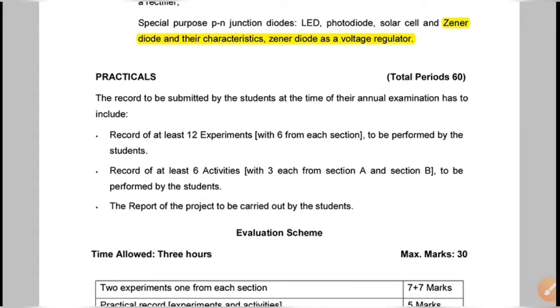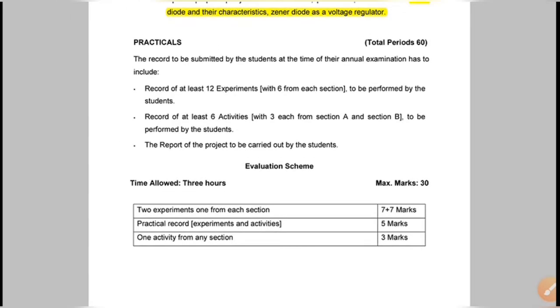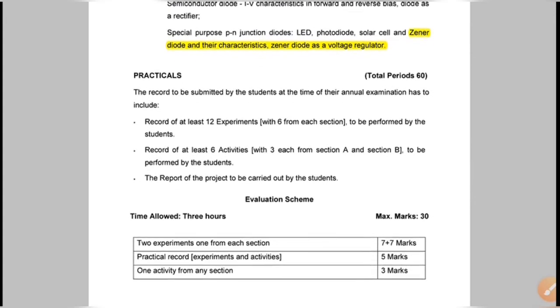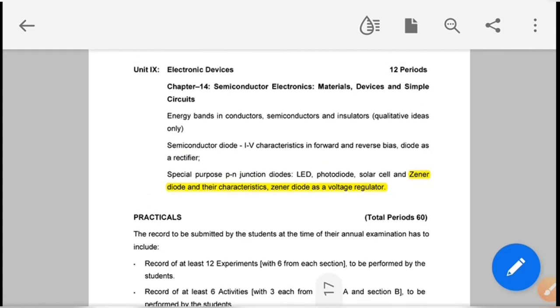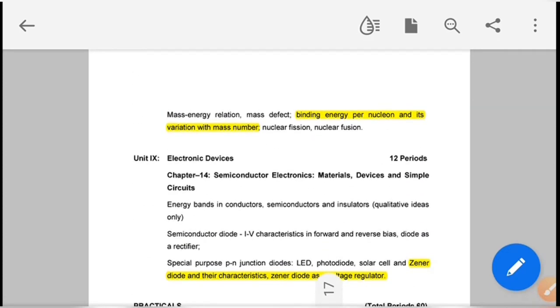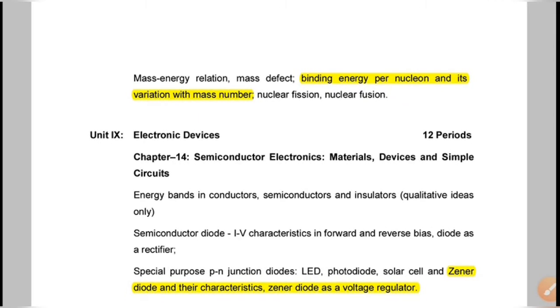So that's all, students. In the practicals part, previously we had to do 12 experiments. After this, only 8 experiments are enough, and we have to do a minimum of 6 activities. So 8 experiments plus 5 or 6 activities. So these are the scheme and revised syllabus that is announced now. We should be ready, and we will go on, students.